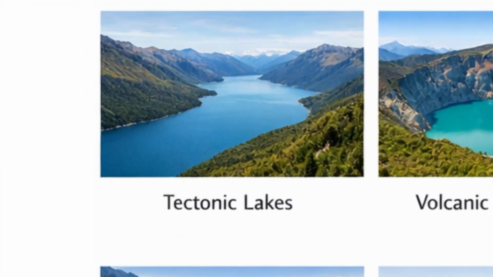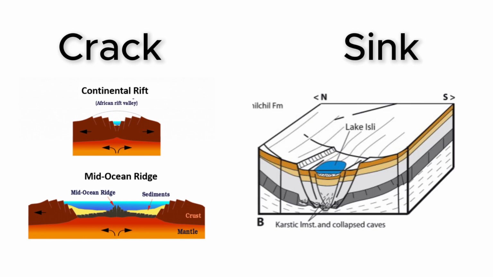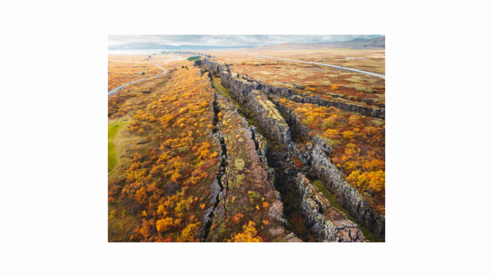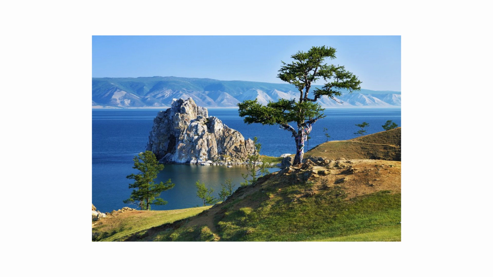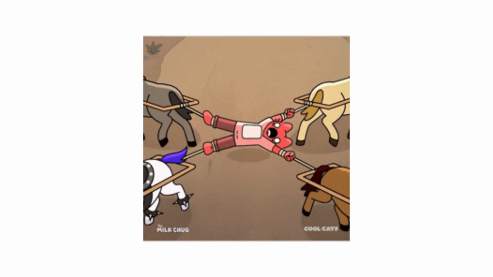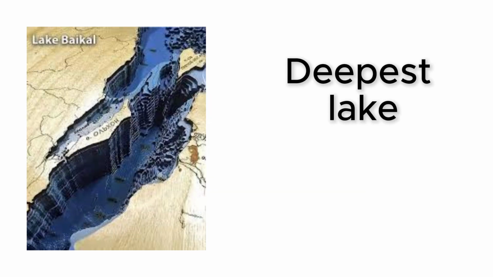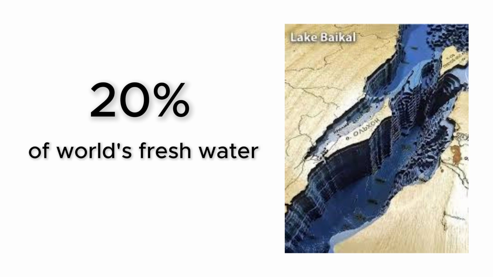Tectonic lakes. These form when sections of the Earth's crust crack or sink over millions of years, creating deep depressions that fill with water. Lake Baikal in Siberia is the most famous example, sitting inside a rift valley where two tectonic plates are slowly pulling apart. That process has made it the deepest lake on Earth, holding roughly 20% of the world's unfrozen fresh water.